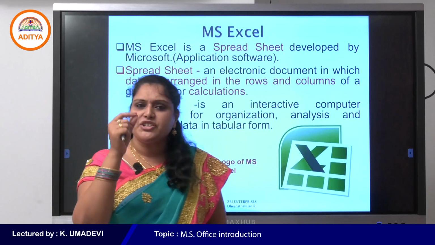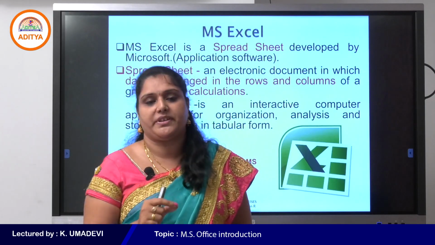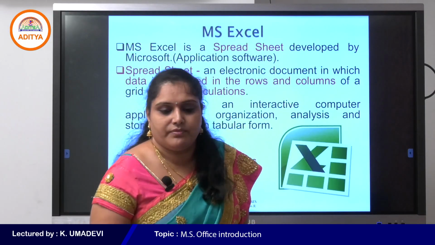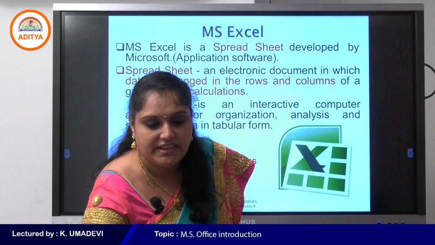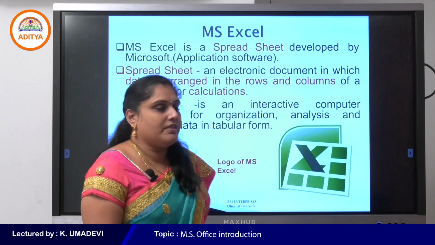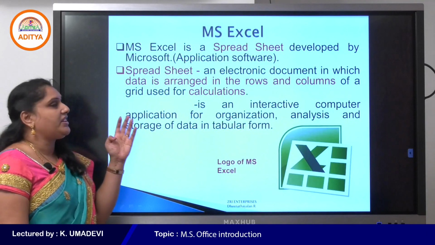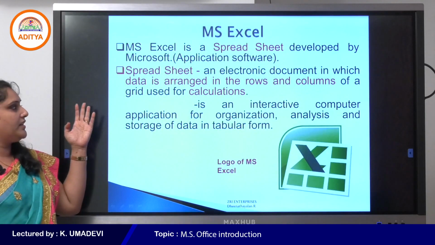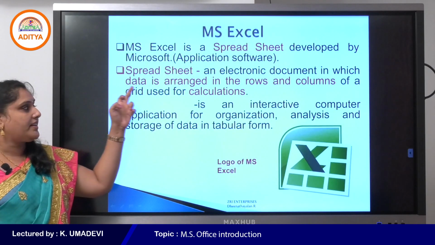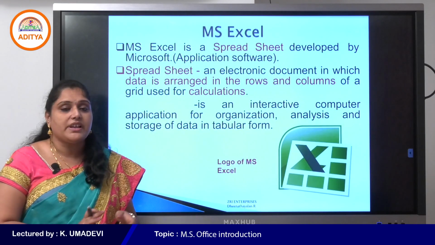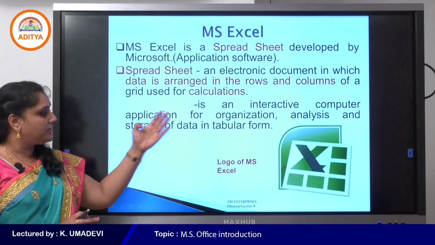MS Excel is mainly used for calculation purposes, as we can perform any type of calculations very easily in MS Excel. It is a spreadsheet developed by Microsoft.